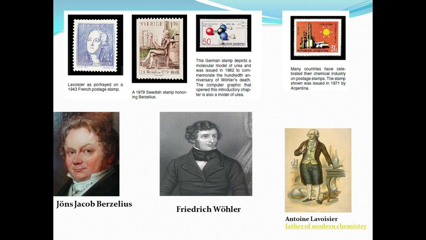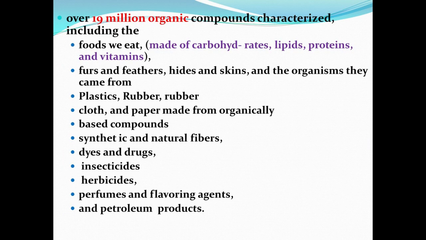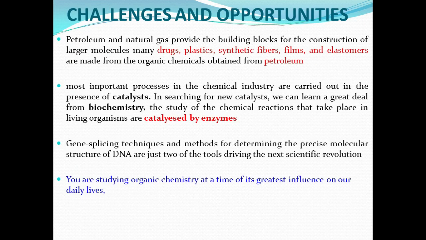And then there are many opportunities there. Important in organic chemistry, there are many. Ancient Indians were using indigo for cloths and dyes. Nowadays they are using many synthetic organic chemicals and drugs, right? So this is the fundamental concept of the many applications of plastics, rubber, and cloths, based on this structure, right?